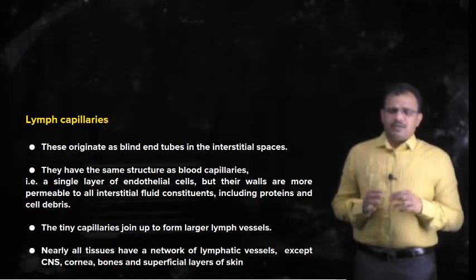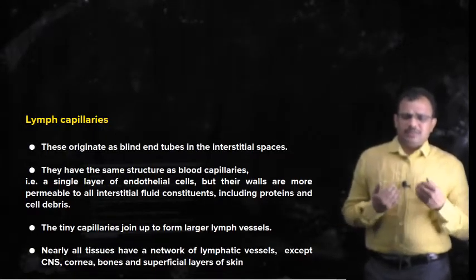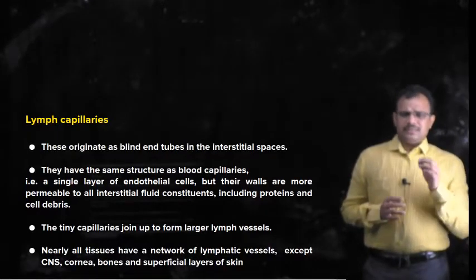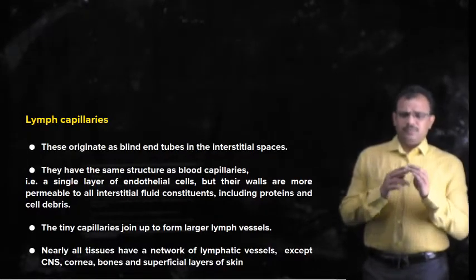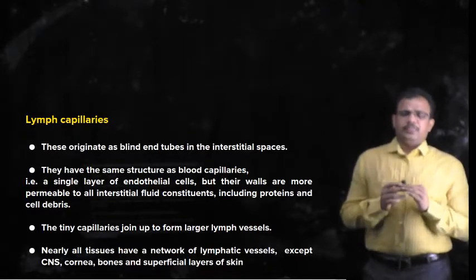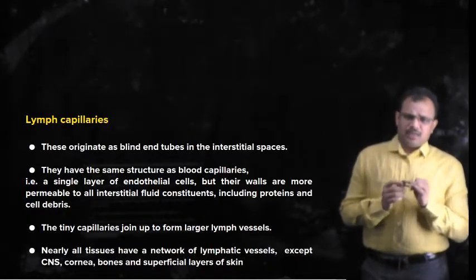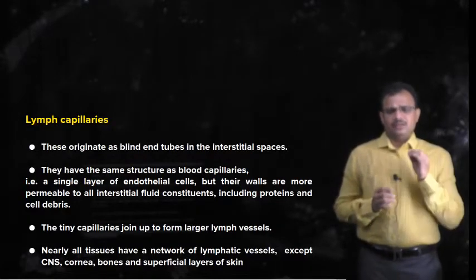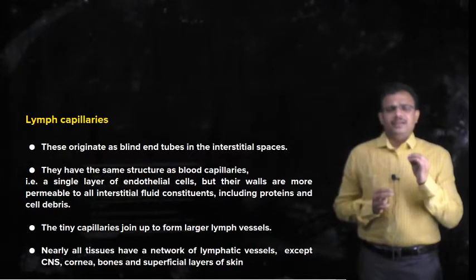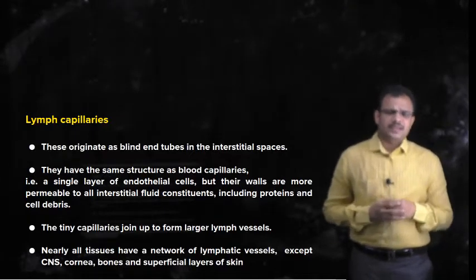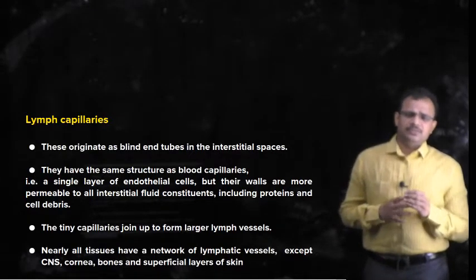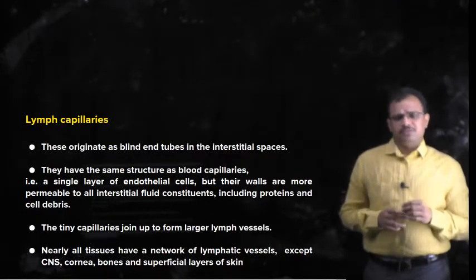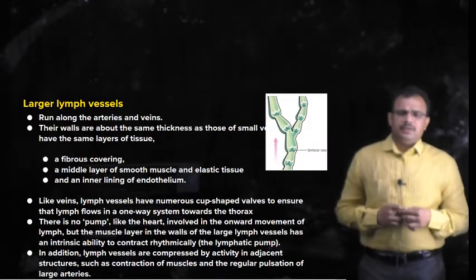Generally all the tissues receive lymphatic vessels except the central nervous system, superficial layers of skin, cornea of the eye and bones. Only these tissues do not receive any lymphatic vessels, which means lymphatic vessels are absent in these regions: central nervous system, cornea of the eye, bones and superficial layers of skin. We have seen that